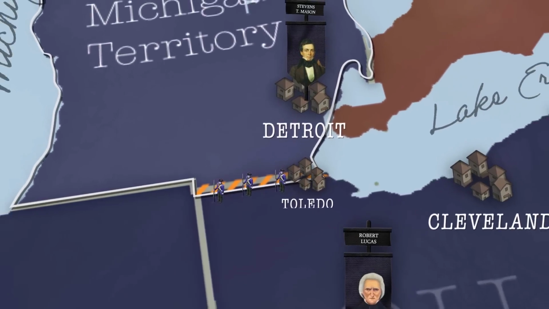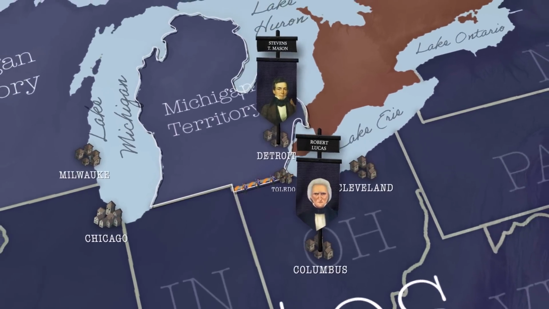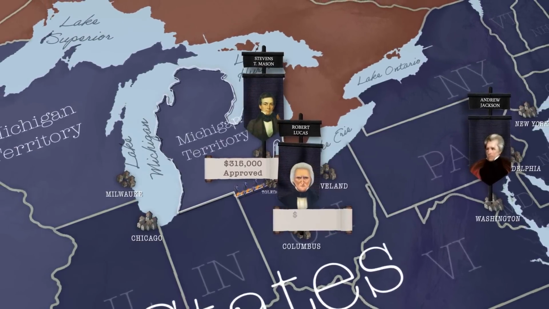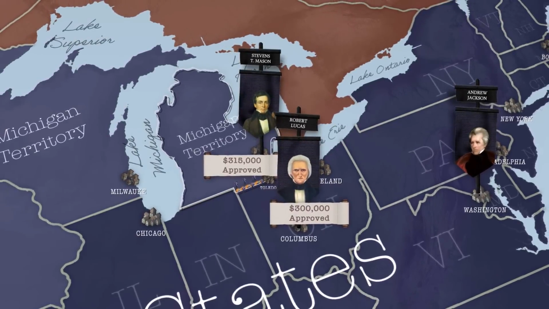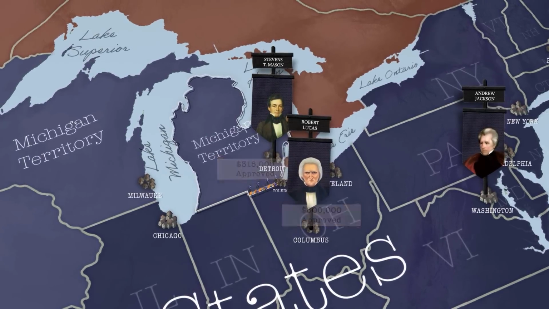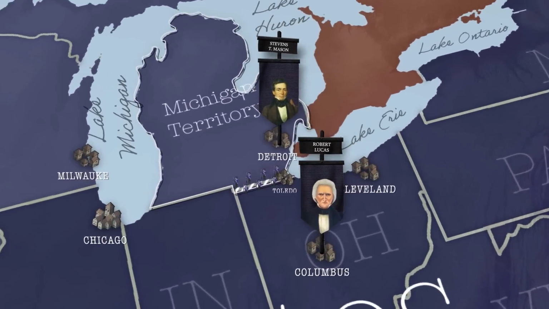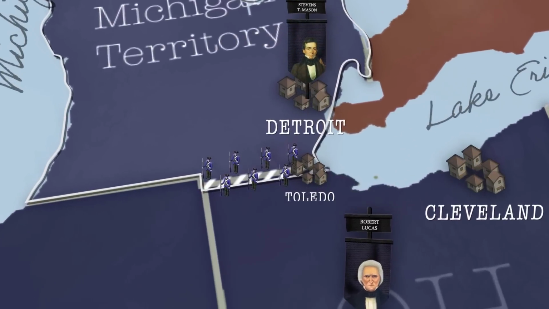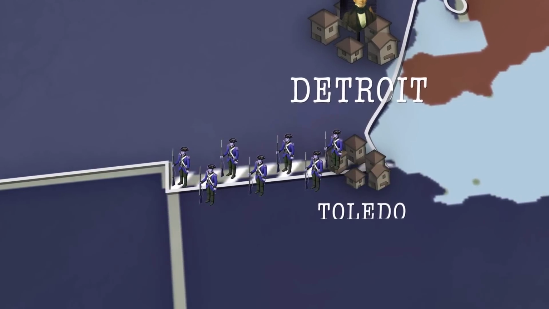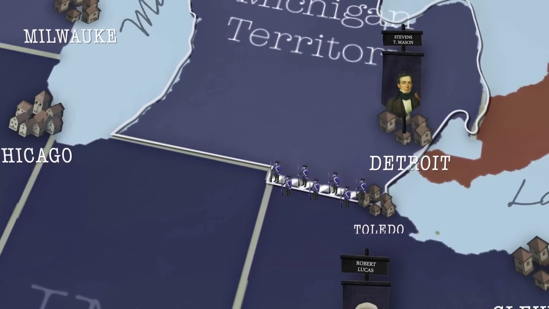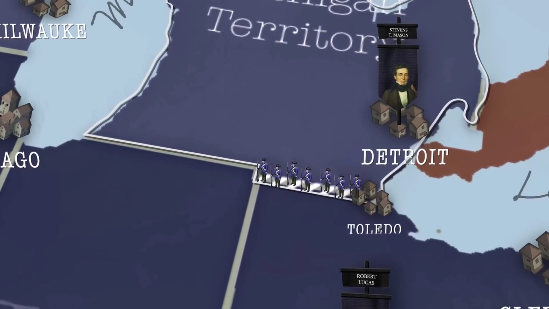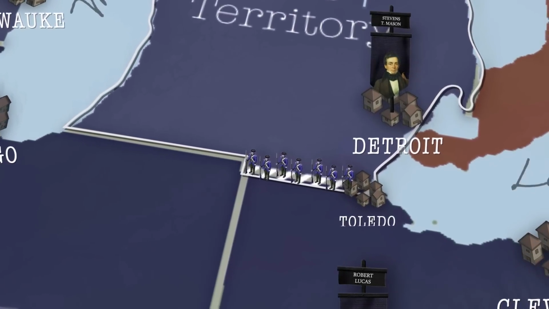From claims to threats, things were escalating quickly. Soon after, Ohio approved $300,000 to mobilize the militia. In a childish display of one-upmanship, Michigan approved $315,000 a few weeks later. In March of 1835, 1,000 members of the Michigan Territorial Militia marched into the Toledo Strip. There was no direct violence. Within days, 600 Ohio soldiers had arrived, entering a tense standoff across the Maumee River.